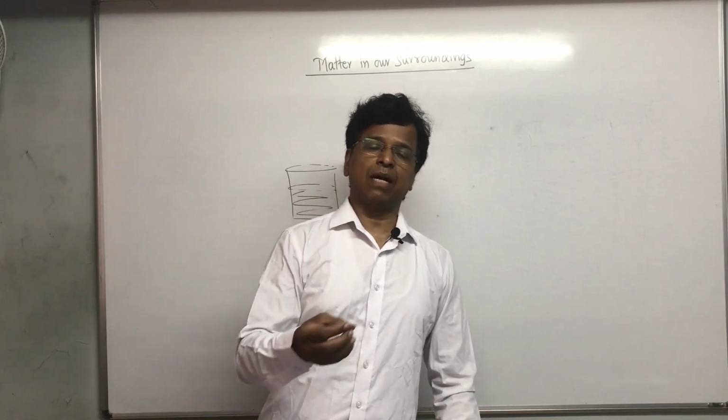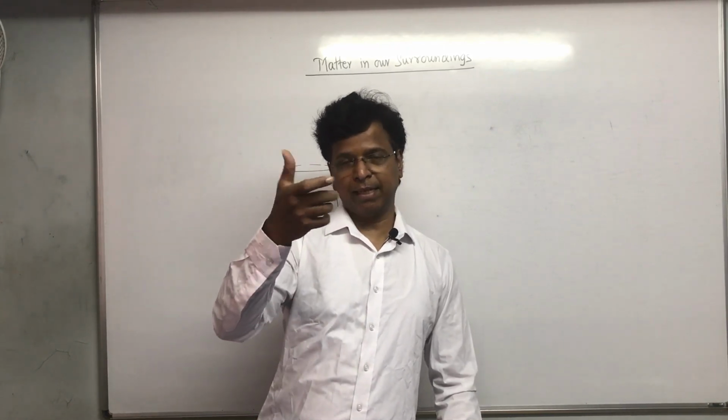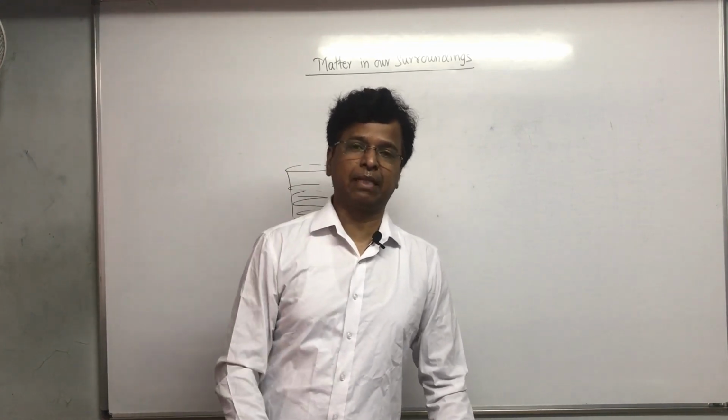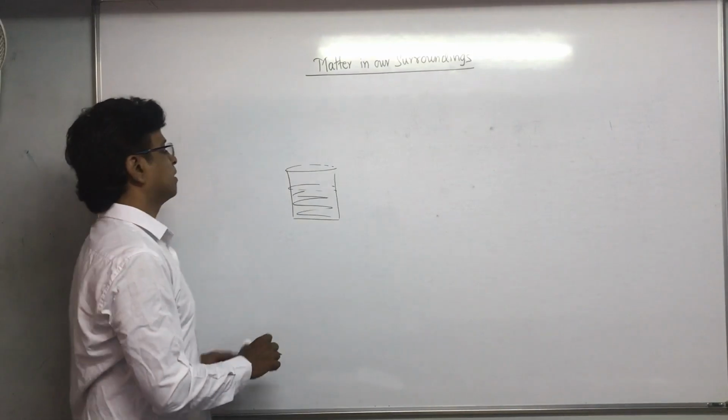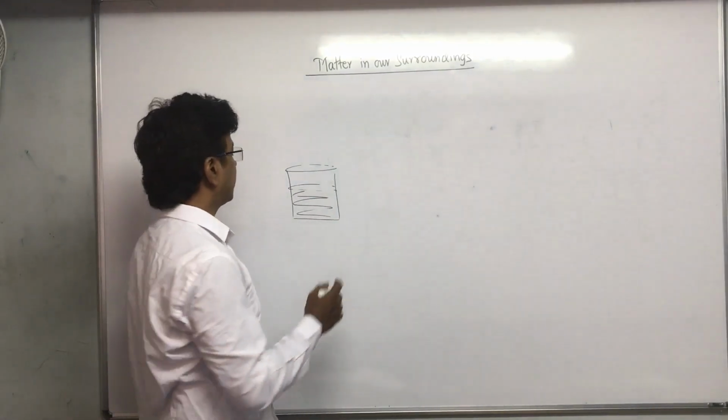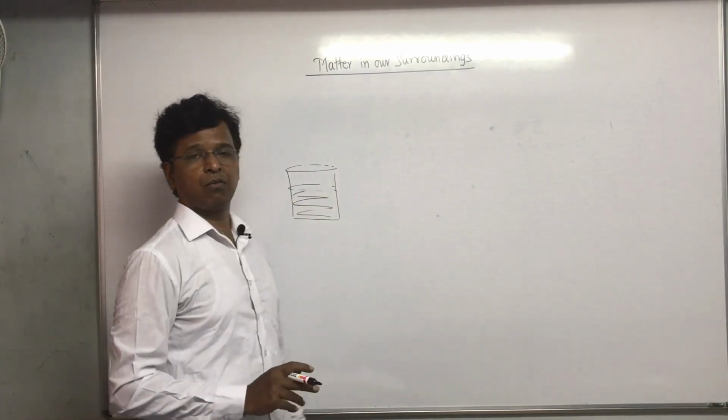If you consider, instead of that, you can think about putting some ink also. You can put some amount of ink in it. Suppose this is 100 ml of water, so the moment you put 1 spoon of ink in it, definitely this will become dark blue. The water will become dark blue.